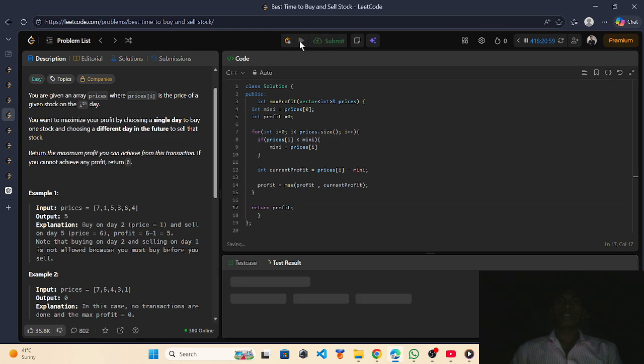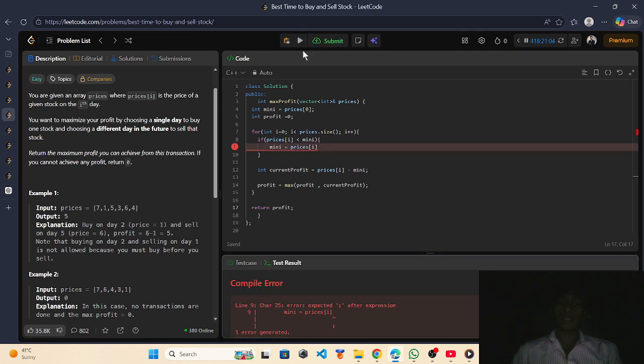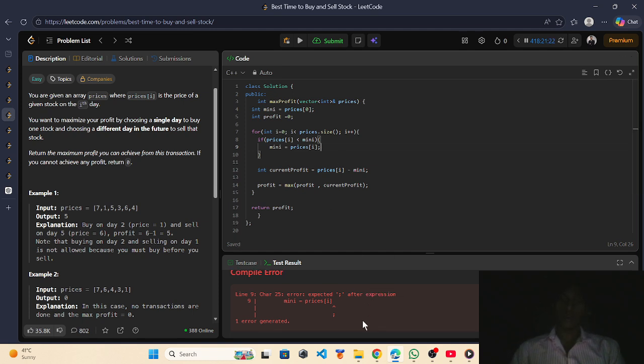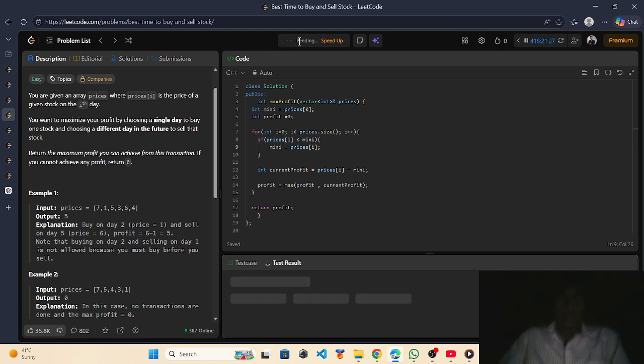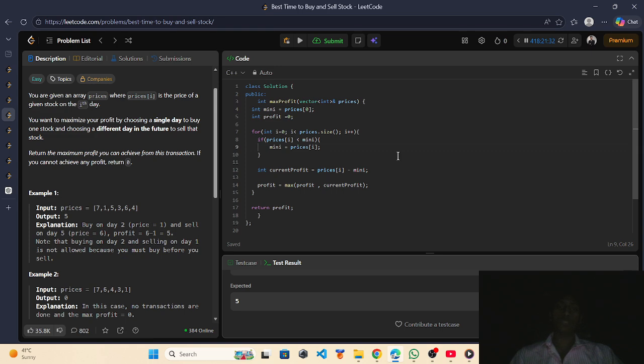So we have to run this code. Here is one error: we forgot a semicolon, which is a syntax error. After fixing that, we run it again, and this is all right. This solution is the optimal and perfect solution.